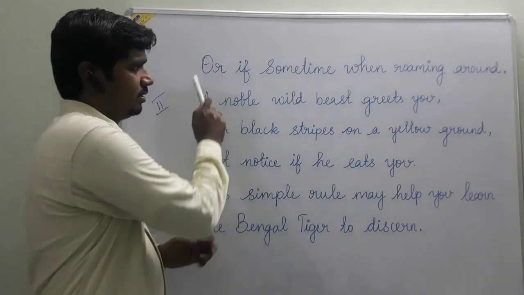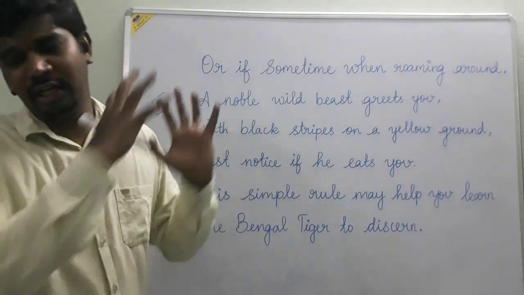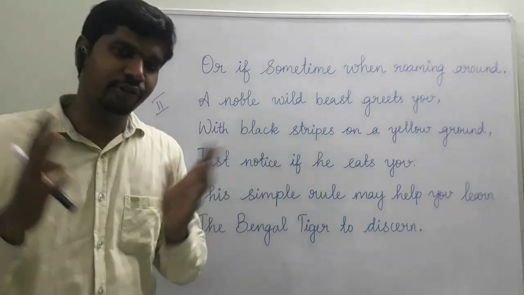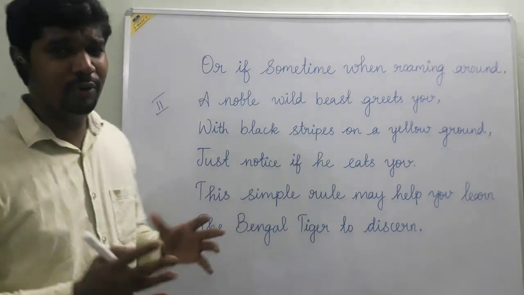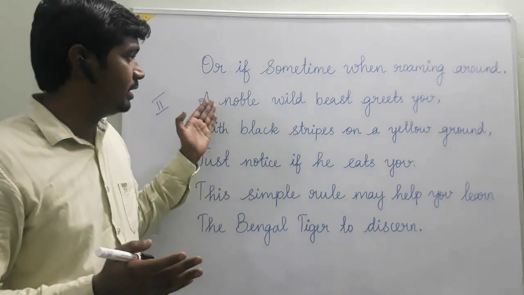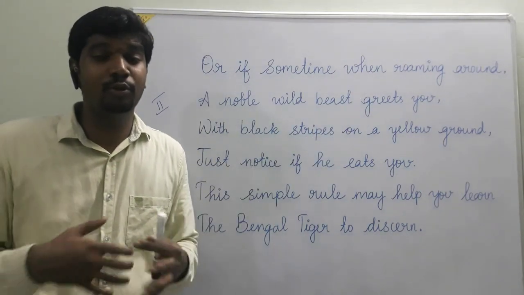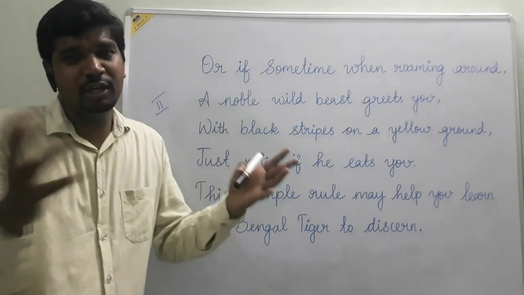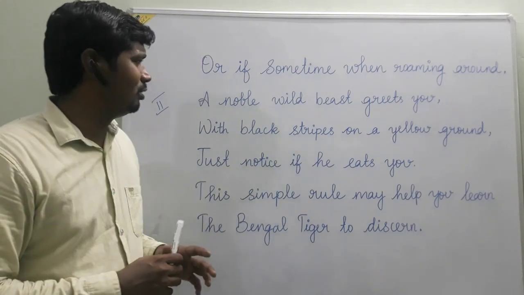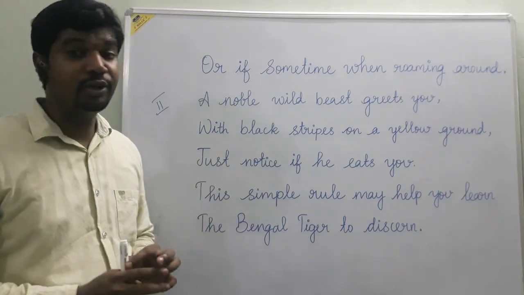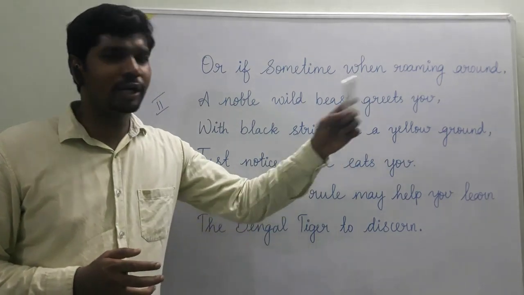here the poet started the stanza with the conjunction 'or' that shows the continuity of the first stanza. If sometime when roaming around, so casually when you are roaming around, a noble wild beast greets you on your way. So when you are casually going out for a walk, on your way, a noble, that is a great wild beast, greets you, welcomes you on your way with the black stripes on a yellow ground.